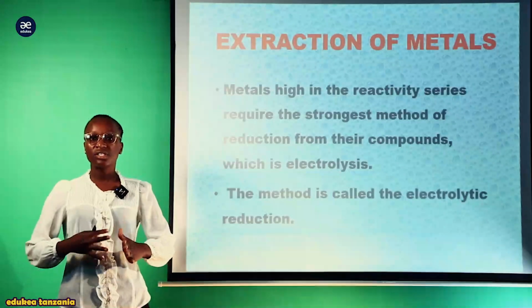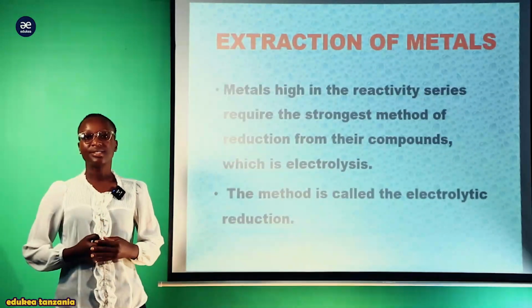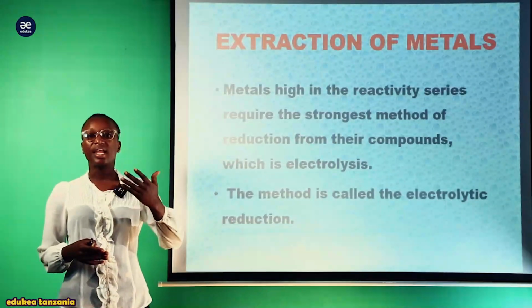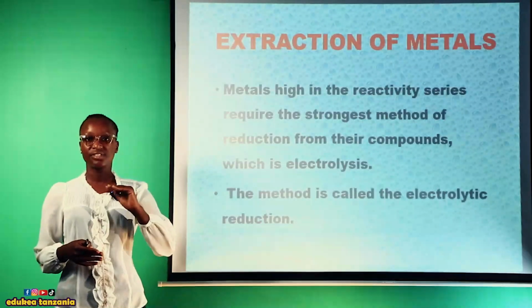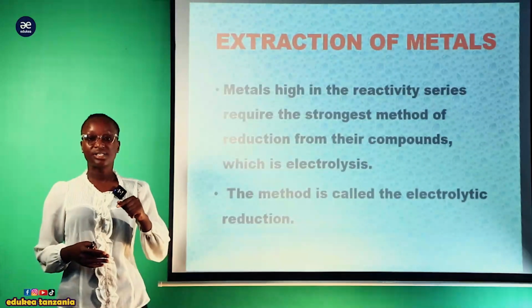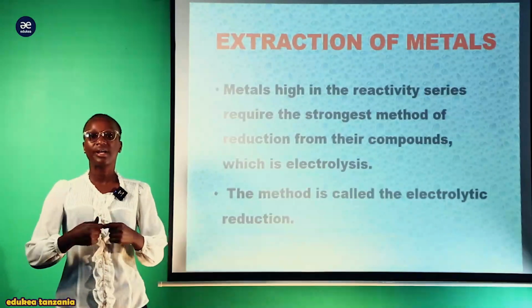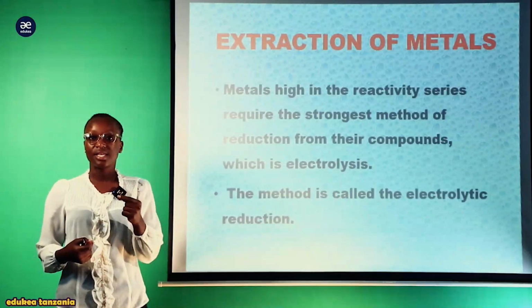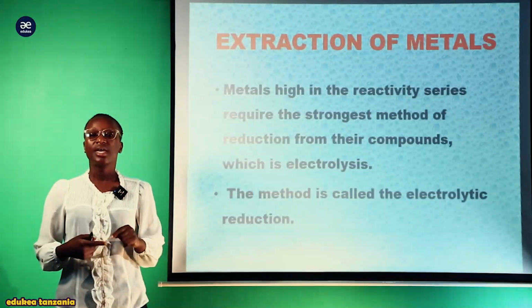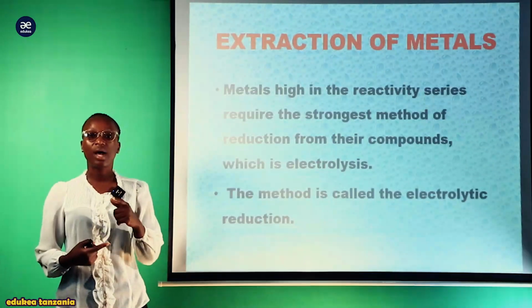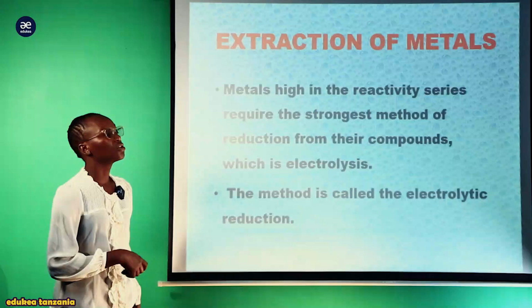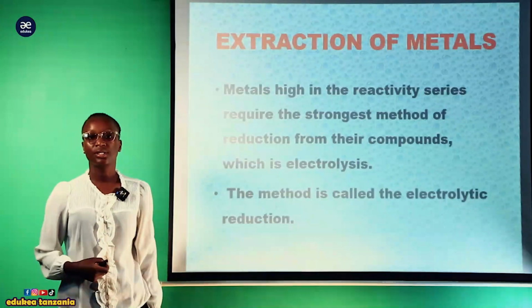Kumbe zile ambazo ni strong metals, zinakuwa na higher reactivity, reactivity yake ni very higher, inakuwa ni ngumu sana kuzifanyia extraction. That's why zina involve electrolysis reduction methods.